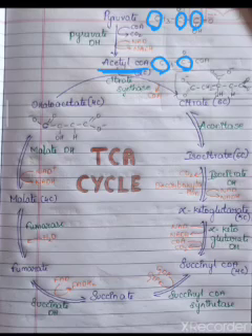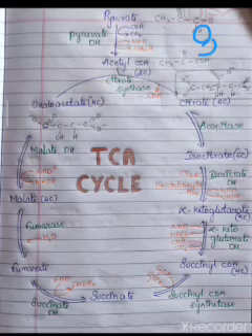Pyruvate is degraded to acetyl-CoA in the presence of the enzyme pyruvate dehydrogenase. Dehydrogenase means removal of hydrogen, so hydrogen is removed from pyruvate by this enzyme, and this hydrogen is donated to NAD to form NADH.